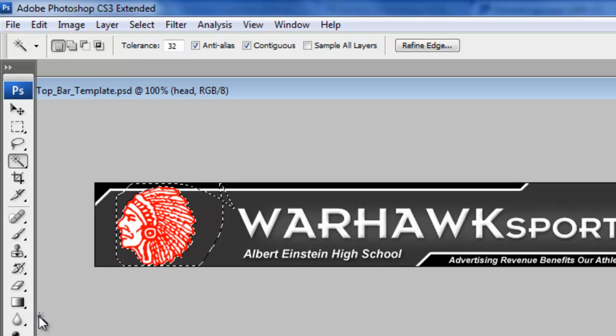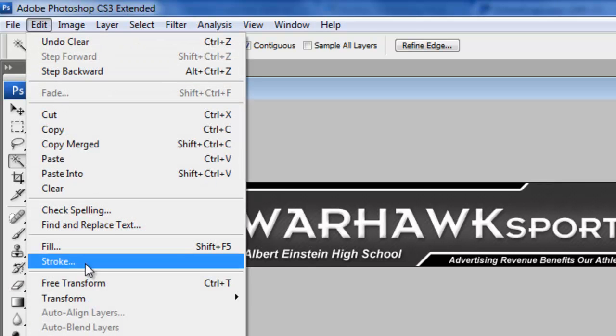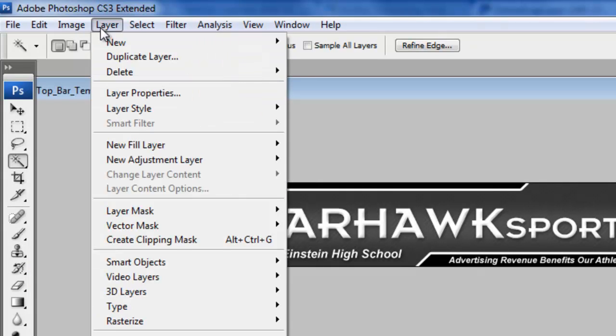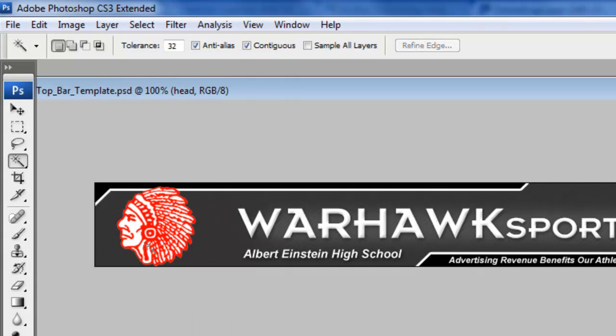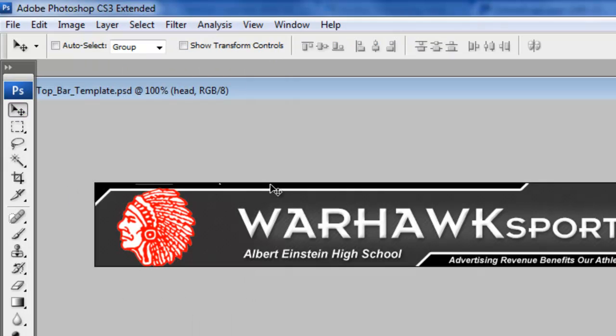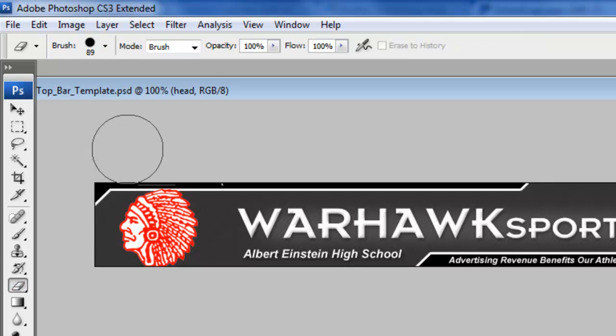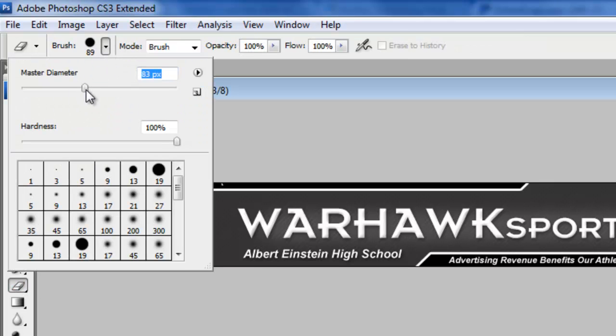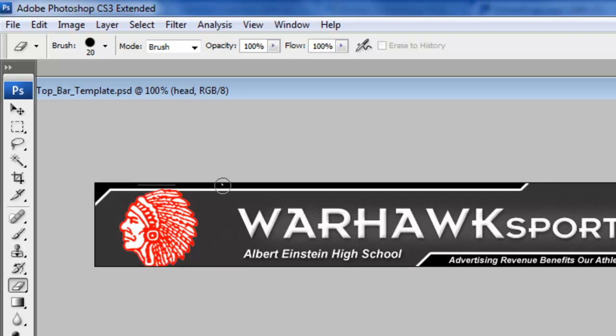Usually you're going to have to use this eraser tool to sort of get in the blanks, but that's really easy that time. And then I'm just going to hit deselect, and there's a really good looking logo actually, and it's the right size. Looks like I have to erase some stuff right up in here, and I'll just use the eraser tool, shrink that down a little bit. There we go. Alright.